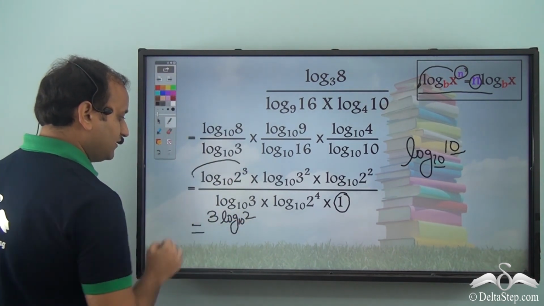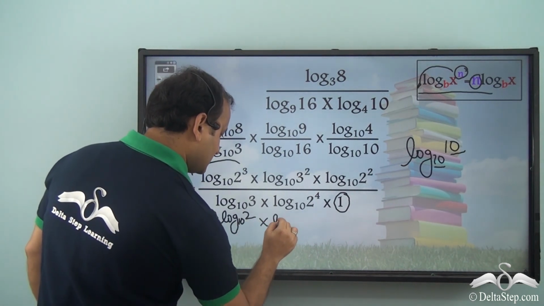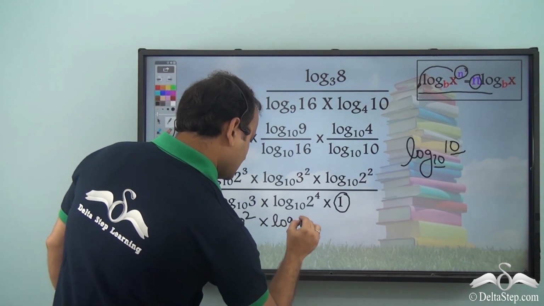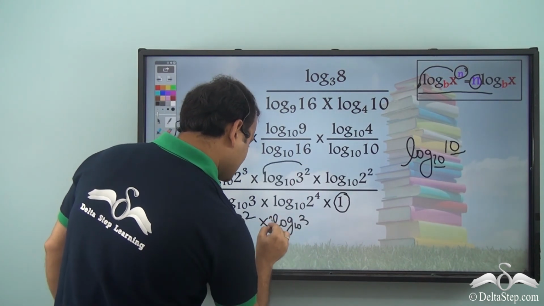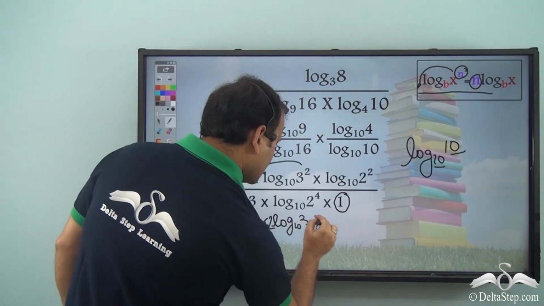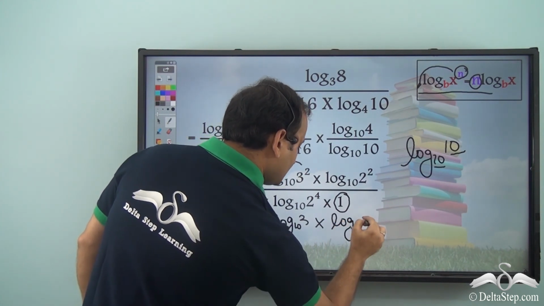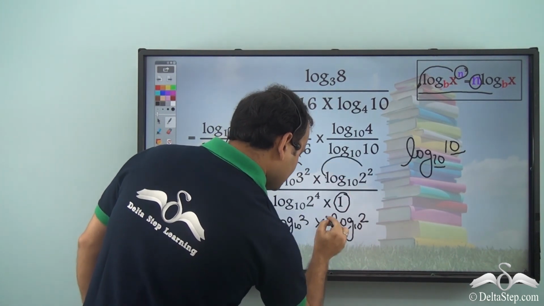Okay, 3 moves here, into log 3 to the base 10, and 2 moves here, so it will be 2 into log 2 to the base 10, and 2 moves here, so it will be 2.